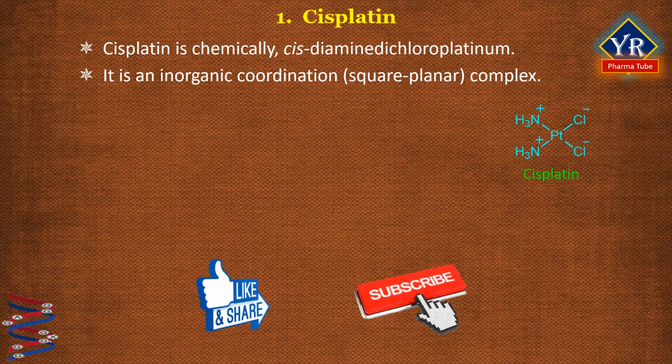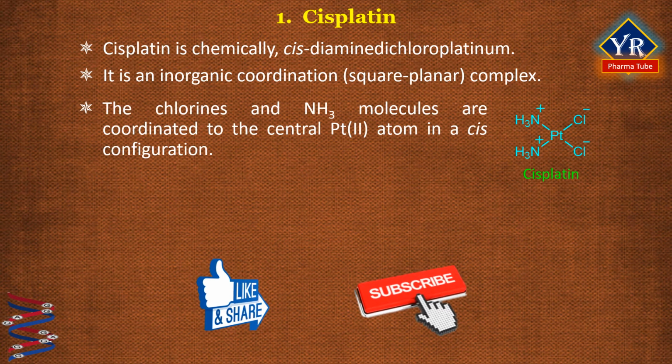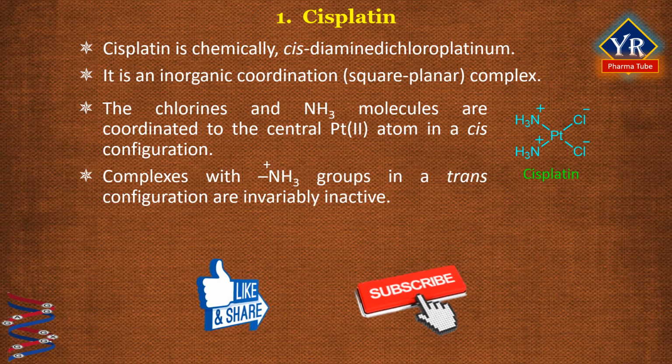Cisplatin is an inorganic, which means non-organic, coordination complex, consisting of a central platinum atom covalently linked to two chloro substituents and two ammonia molecules. In the structure, the two chlorines are labile and ammonia molecules are inert in nature. The chlorines and ammonia molecules are coordinated to the central platinum atom in a cis configuration. Complexes with amine groups in a trans configuration are invariably inactive.